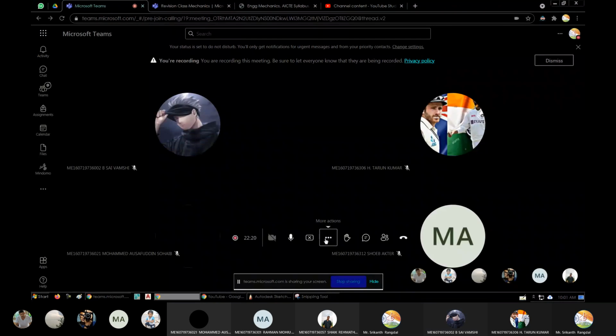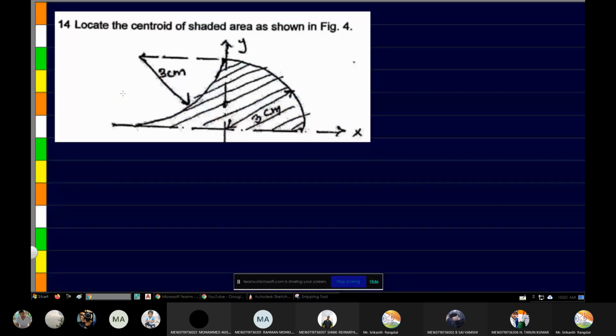Okay. Fine. So you can see here some diagram is given with hatched area. We have been told to find the centroid of this shaded area. Now you can see the diagram is not very clear. That's something I feel very ashamed of. Even though Osmania University is such a big university, it just can't make good diagrams for the exam papers. So we have to understand this properly.